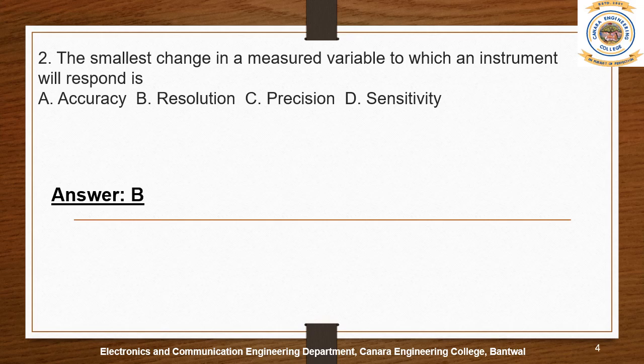So 0.1 volt is the smallest voltage change to which the voltmeter can respond, which we get from voltmeter 2. But the smallest change we can make out in voltmeter 1 is 1 volt. So 1 to 2 volts, 2 to 3 volts, 3 to 4 volts, a 1 volt difference we can measure with voltmeter 1. But with voltmeter 2, we are able to measure even a 0.1 difference. So that is what the resolution is.